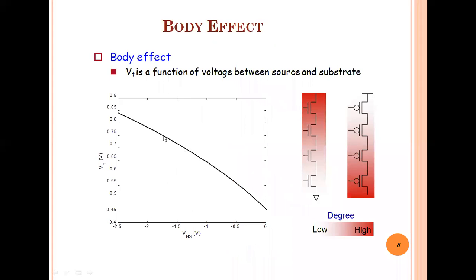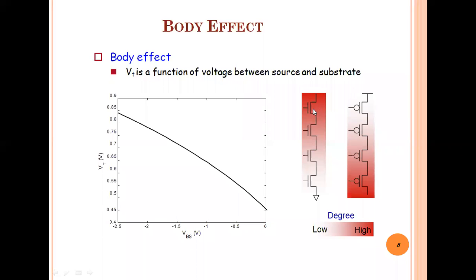Yes, sir. Okay. So VT is the threshold voltage. In the body effect, if n number of NMOS transistors are connected on the single chip with the substrate common, ideally we consider VSB to be zero for all the transistors, but this is not possible in the practical case.